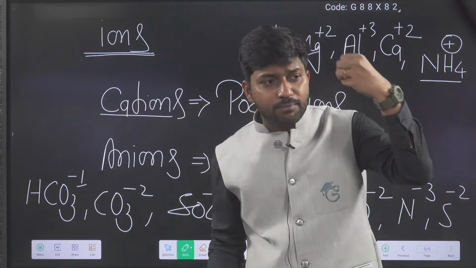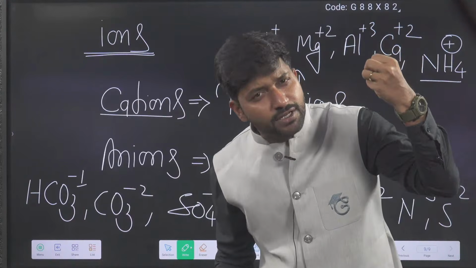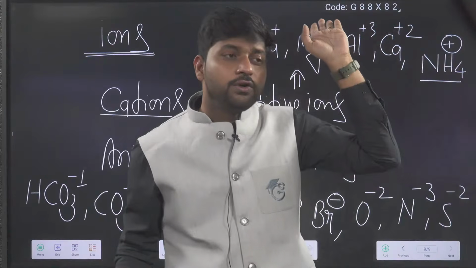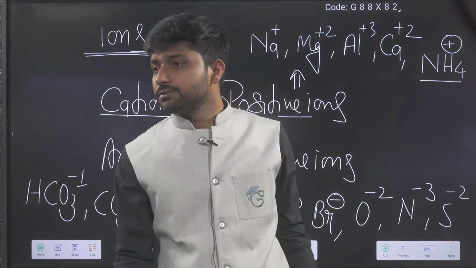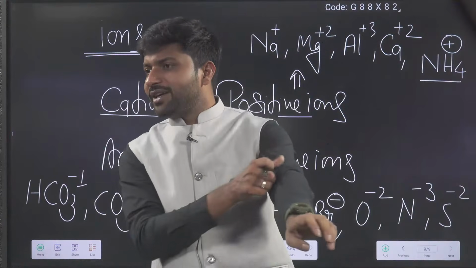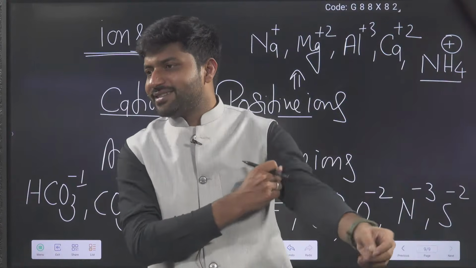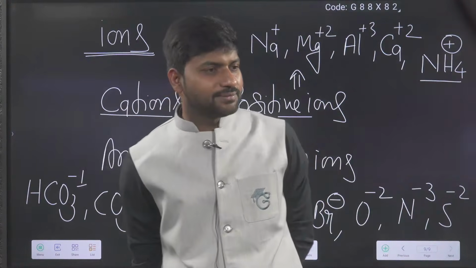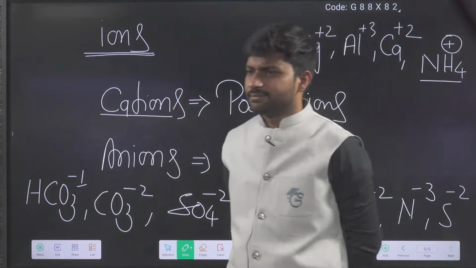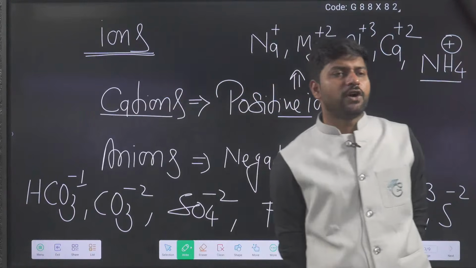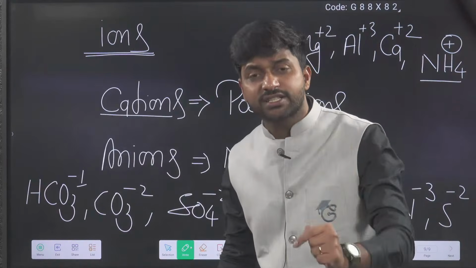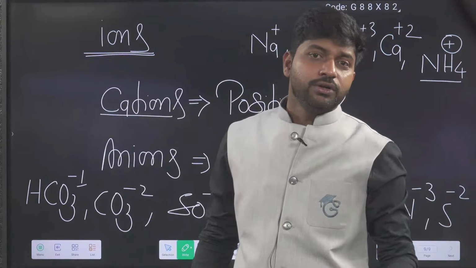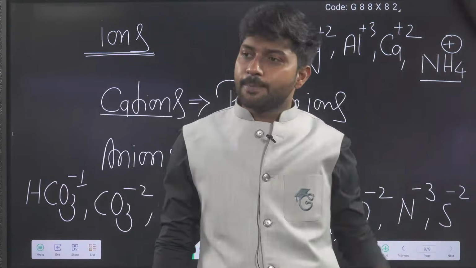If octet completion happens, then it will get the stability. No. Only completion of octet is not enough. Completion of octet is the first step to achieve the stability.